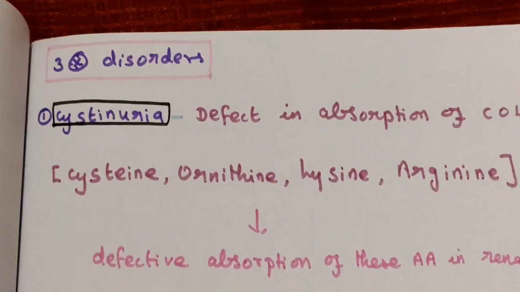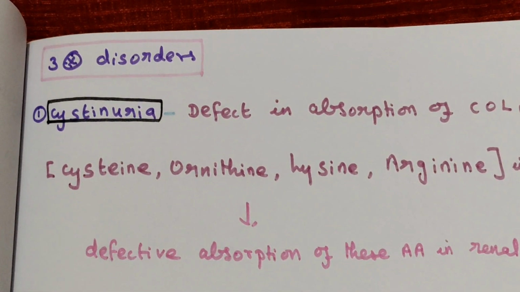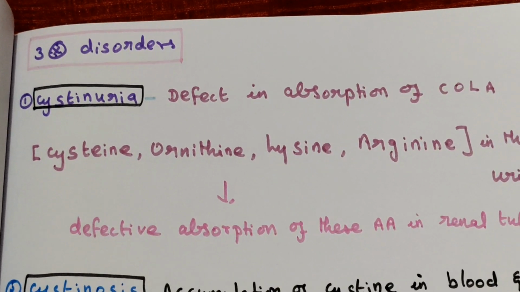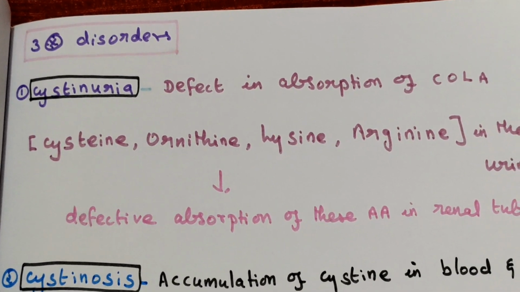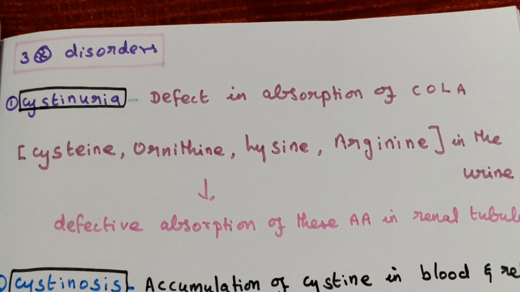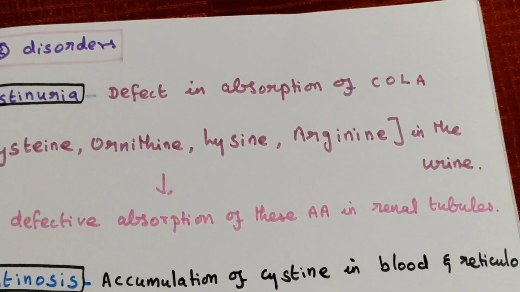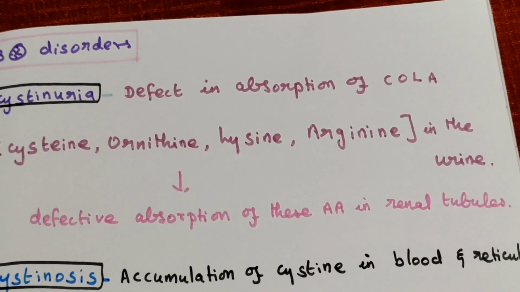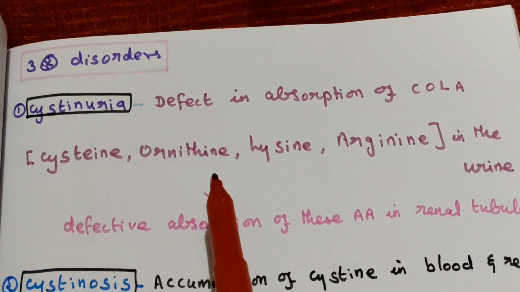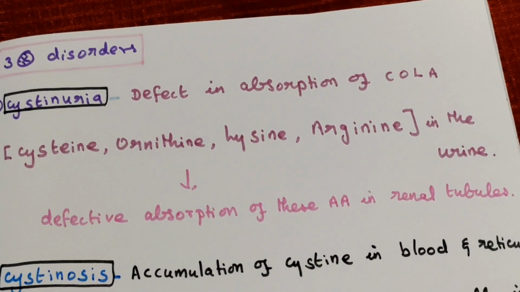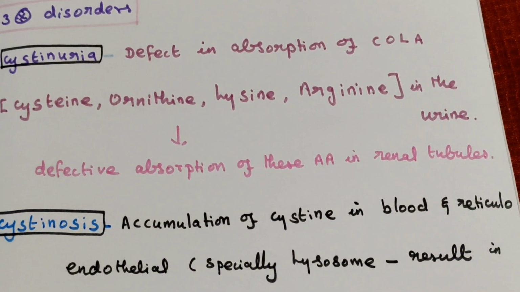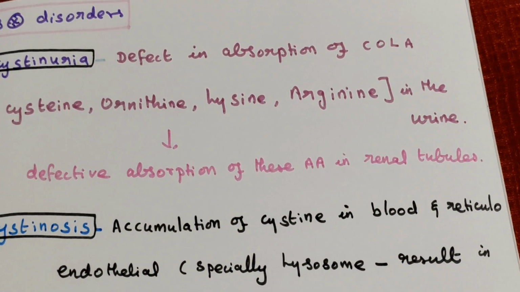These are the products. There are 3 important disorders related to methionine, cysteine and cystine. First important disease is cystinuria. In this disease there is a defect in absorption of cystine, ornithine, lysine and arginine, which appear in the urine due to defective absorption of these amino acids in the renal tubules.